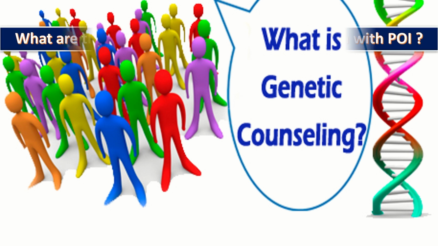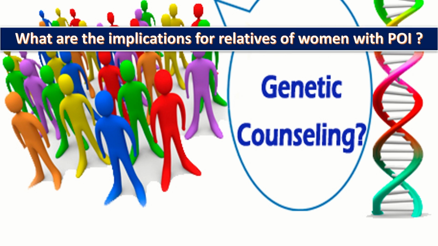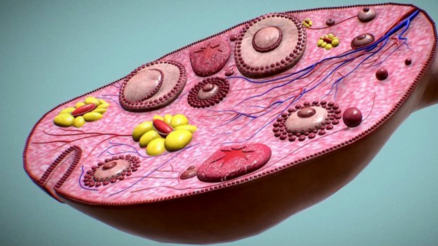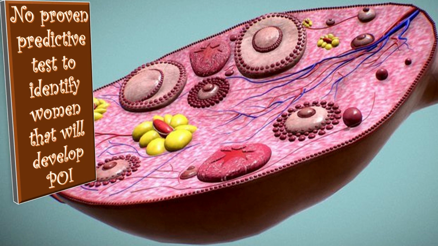The relatives of women with fragile X premutation should be offered genetic counseling and testing. Relatives of women with non-iatrogenic premutation, premature ovarian insufficiency, who are concerned about their risk of developing POI should be informed that currently there is no proven predictive test to identify women that will develop POI unless a mutation known to be related to POI was detected.